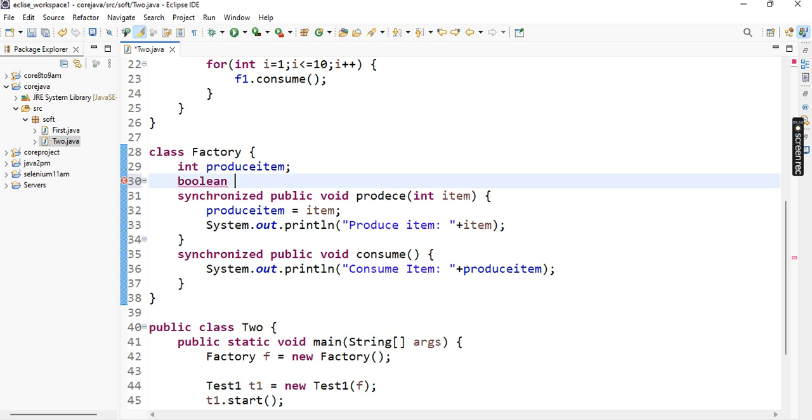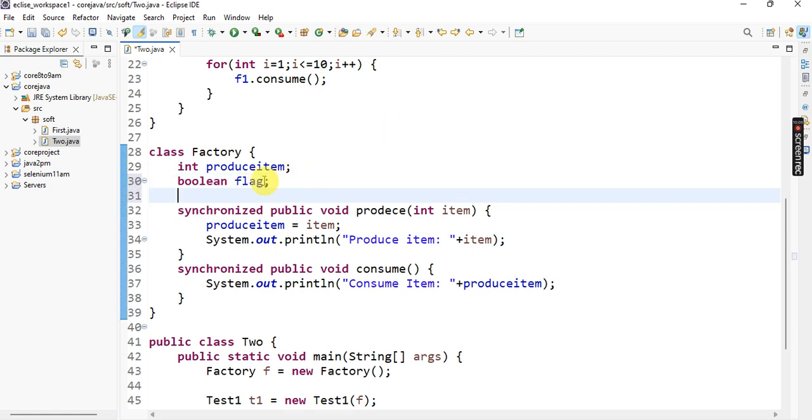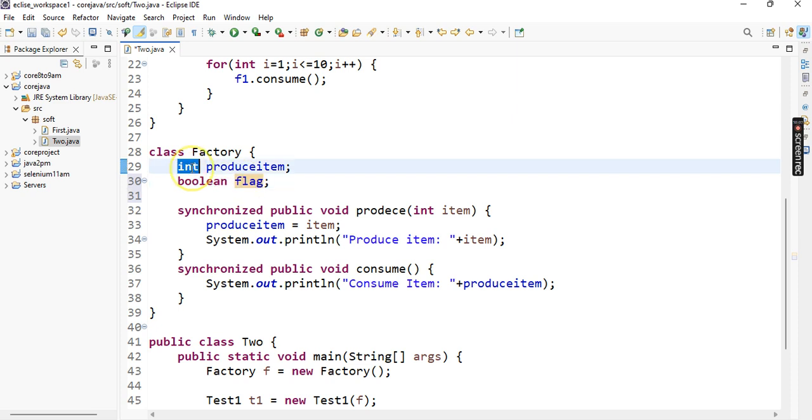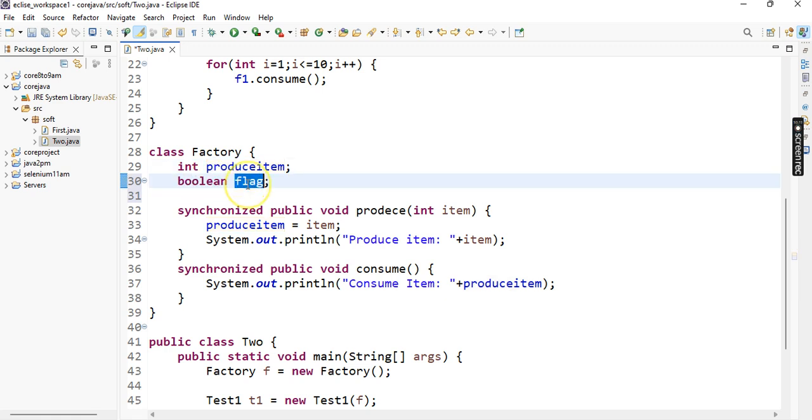There are different approaches, so I follow one approach, that is using the boolean value. By default a boolean value is false. If it is an integer value, by default it is 0; same as a boolean value, by default false. Otherwise we can directly take it as false. If you have any confusion, directly we can take false by default. Boolean means nothing but true or false. So directly here I have taken false.